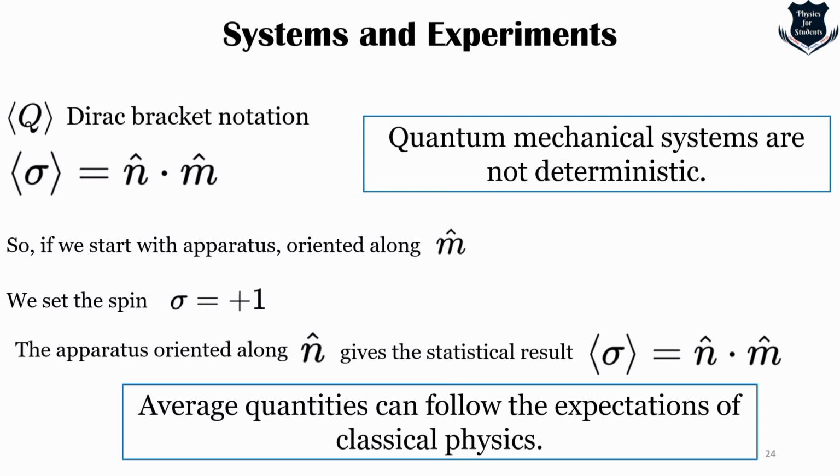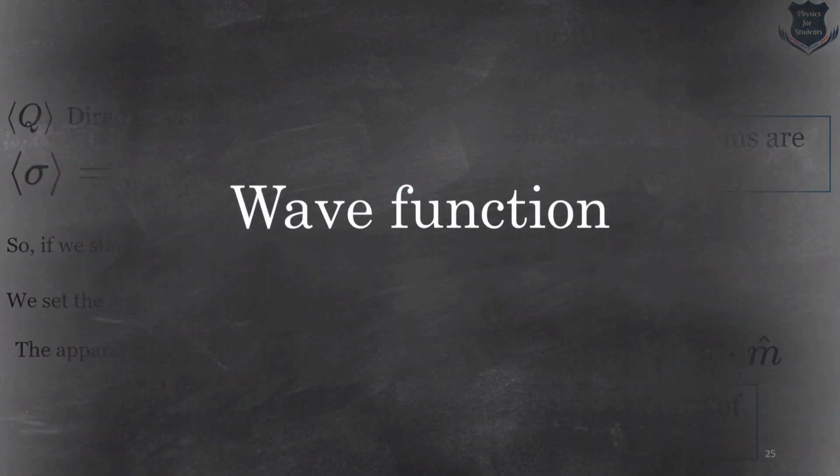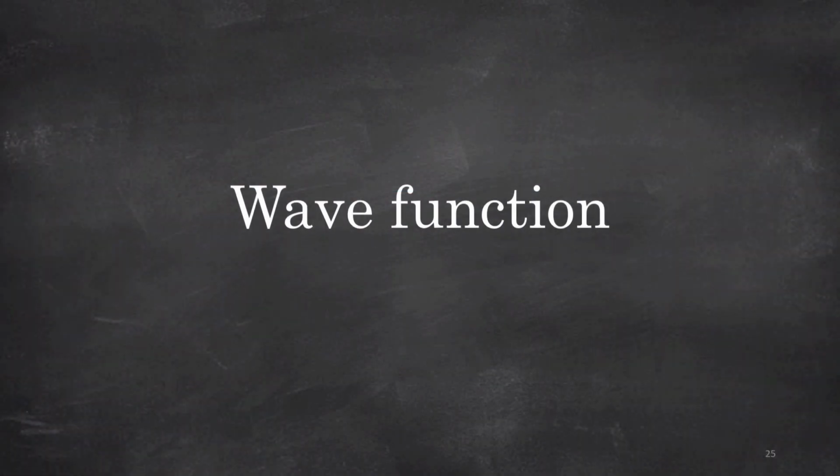Up till now, I believe that things are quite clear for you. This part actually shows that quantum mechanical systems are not deterministic. With the rotation of the apparatus and the outcome that results, although the average quantities follow the expectation of classical physics, yet these are not deterministic. So we now come to the central part of quantum mechanics, and that is what is called the wave function.